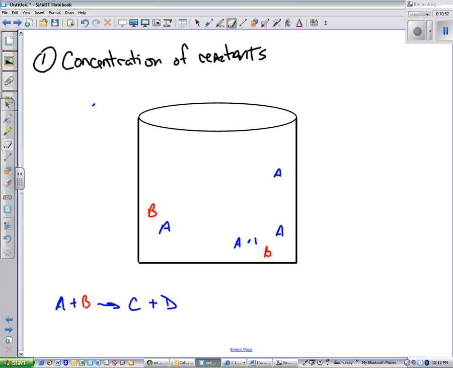But now here's something that's missing from my picture that I might want to add. They say we have an A and a B, but now remember, what's filling this thing? C, D, C, D, C, D. There's C's and D's everywhere. So the likelihood of A hitting B, they're not floating around in an empty container. They're bouncing into C and D continually. So they've got to bump into each other a million times before they actually might bump into A. And so even though there might only be a few things in a container, we have to remember that the products are part of the scenario here, and they affect the likelihood of A coming in contact with B.